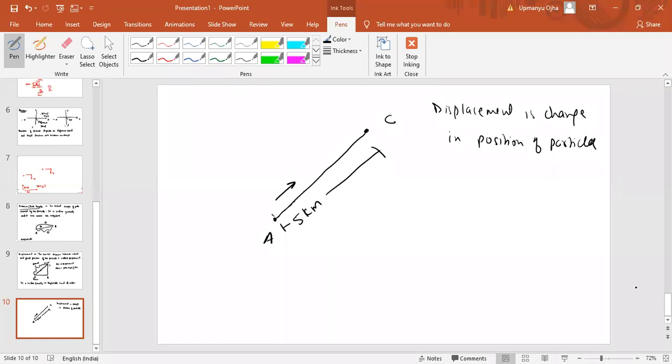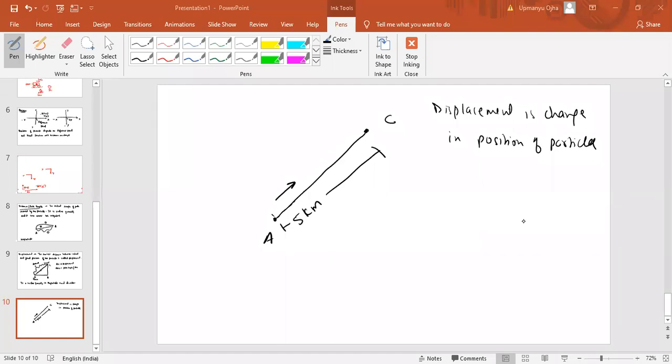Okay. So when I move from A to C, the position of the particle is changing. Means initially I was at A, I have changed my position to C. So displacement is basically the change in position of the particle from A to C. So we can also define displacement as the change in position of the particle. Okay. Magnitude, wherever I'm telling you magnitude, is the distance between A and C.